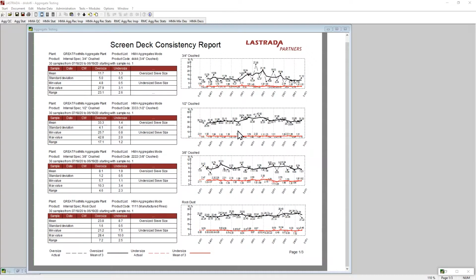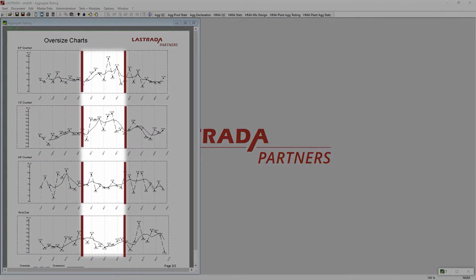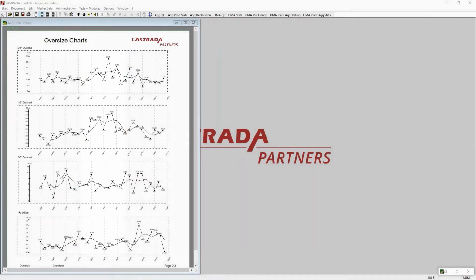I'm going to move to the next page of this report where we graphically look at the oversize results together. This is the period of time where we had identified both the 3/4 inch and 1/2 inch crushed materials as being coarse. And we can see their oversize trends are both trending up. So we have more oversize in these products during that period of time. But when we look at the 3/8 crushed and the rock dust during that same period of time, we can see that they actually have less oversized material or coarse material in their products during that same period of time.